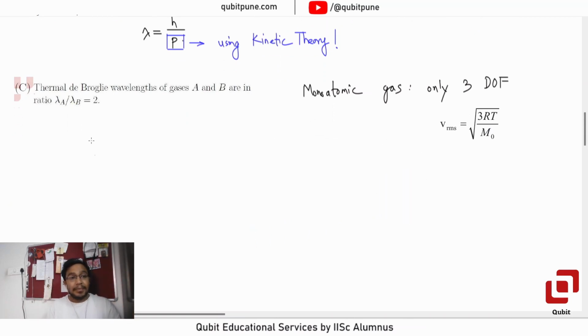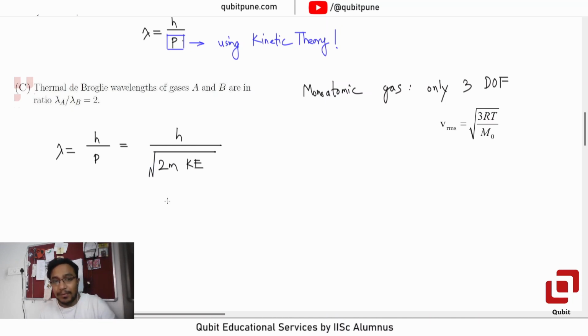Now look, can we calculate the thermal de Broglie wavelength of atoms? Yes, lambda is equal to h by p. But what is p? P is under root 2mK.E. We know this formula. We have used it in one of our previous MCQs, so I will not derive it now. You need to memorize it, or you need to derive it quickly.